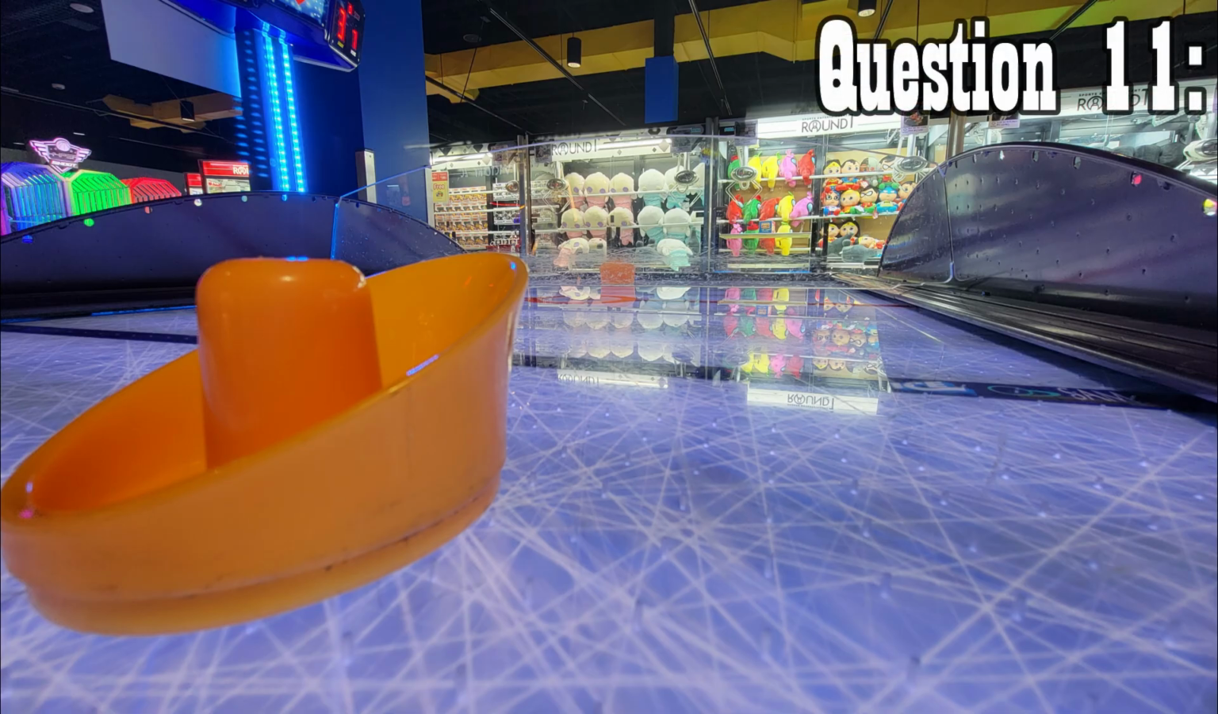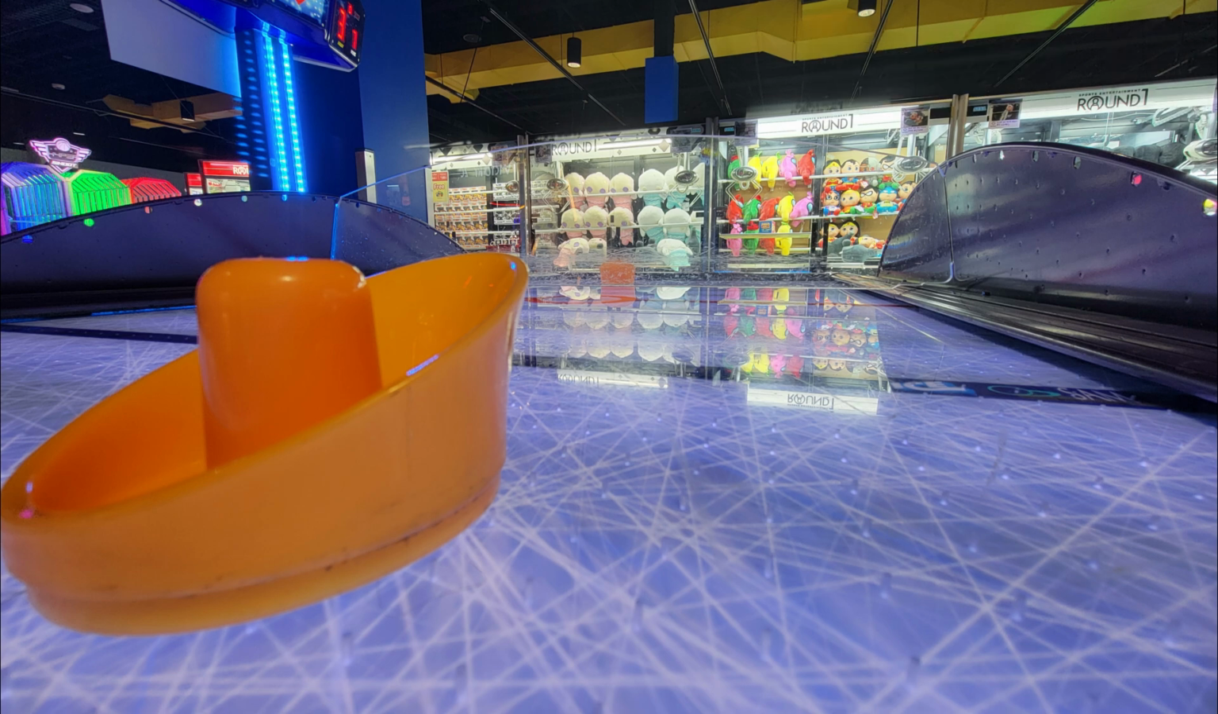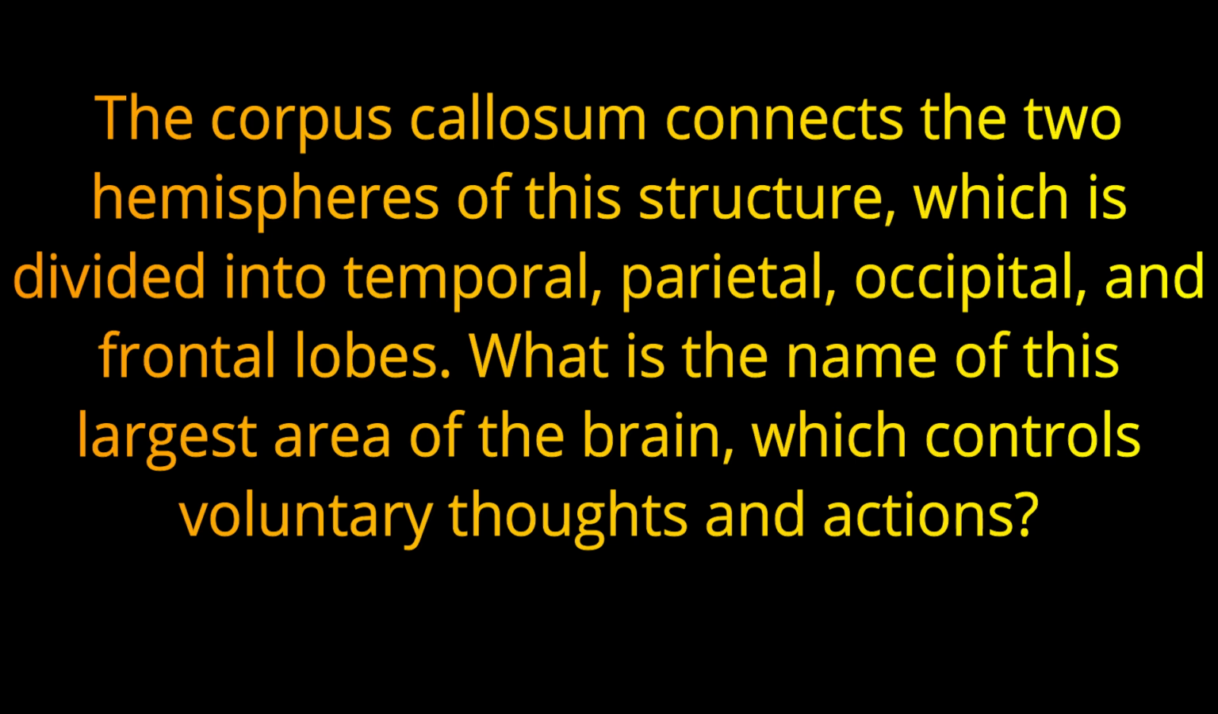Question number 11. The corpus callosum connects the two hemispheres of this structure, which is divided into temporal, parietal, occipital, and frontal lobes. What is the name of this largest area of the brain which controls voluntary thoughts and actions?